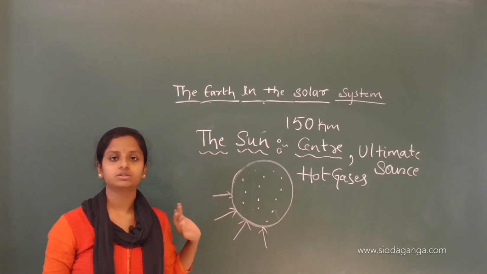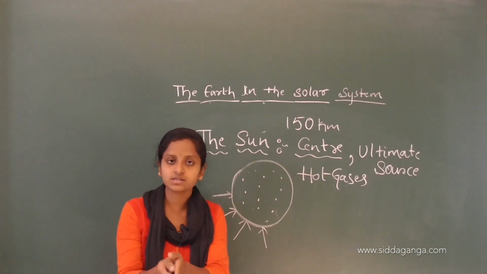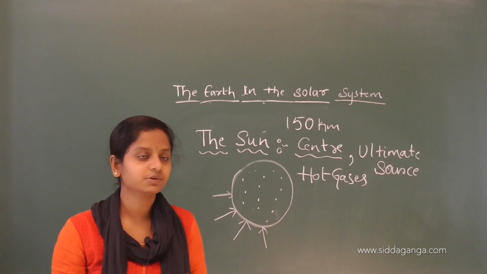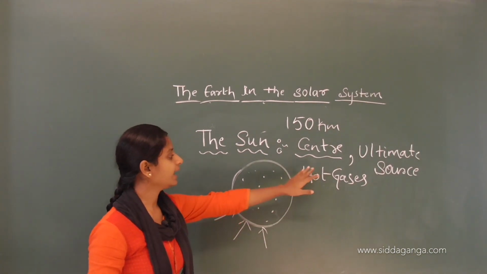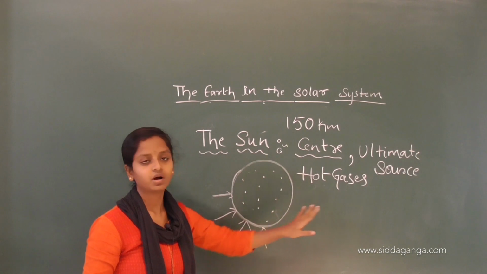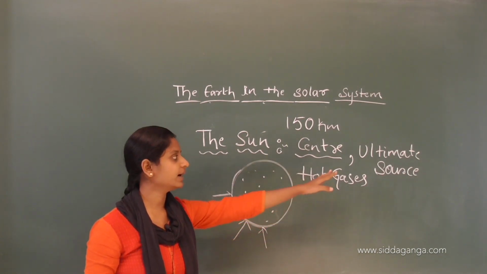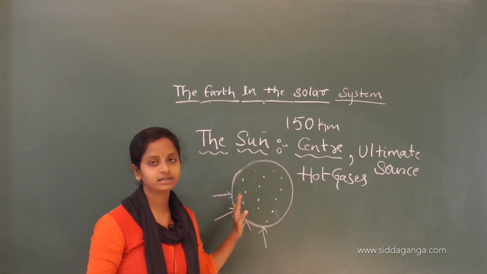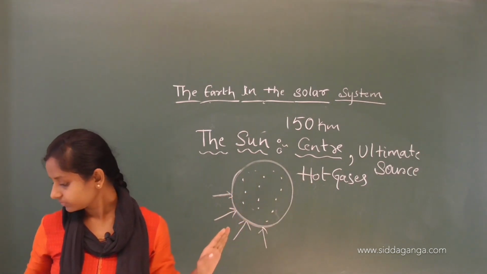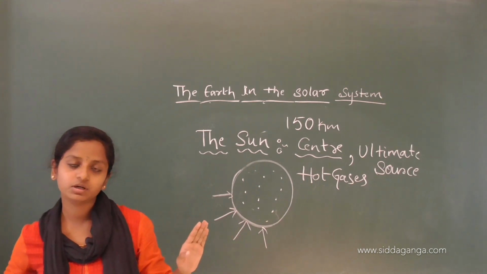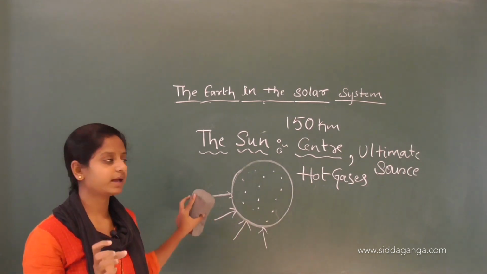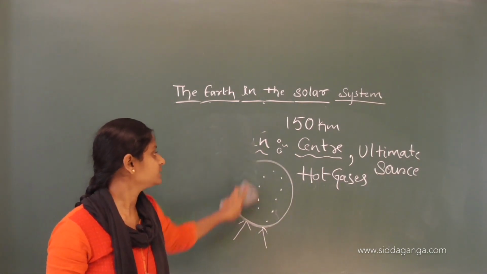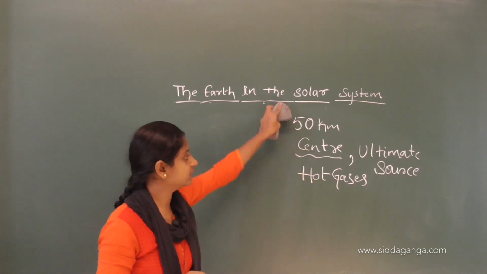So, this was about the sun. The sun is the center of the solar system and it is the head of the solar system. It is made up of hot gases, and it is the ultimate source of heat and light. It will attract all the planets towards it.